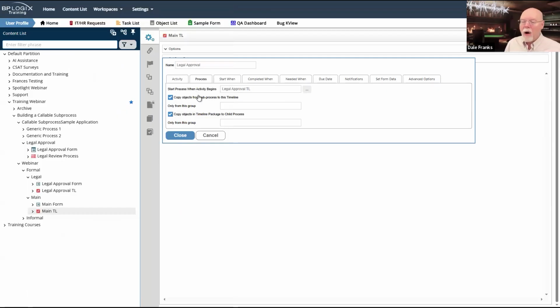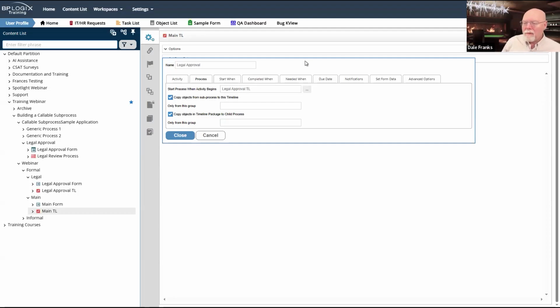Oh, by the way, copy objects from the sub process to this timeline: yes, copy everything in the sub process back to the top. Copy objects in this timeline package to the child process: yes, we want to keep both of those checked. That's the default behavior. We kind of depend on that default behavior, so we want to keep it. That's a parenthetical. Back to the main point I wanted to talk about. We're going to start the process.